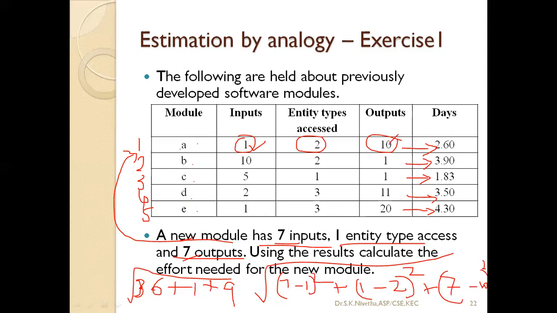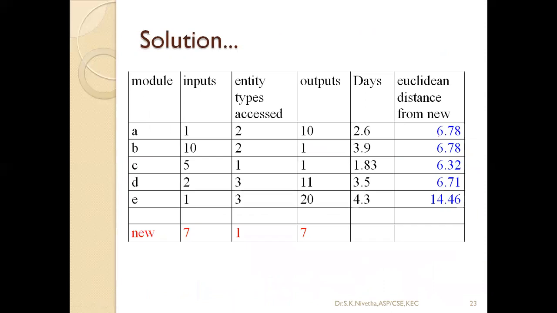Likewise, we can calculate the distance between the new module and B, C, D, E. So likewise, we can calculate and it would result like this. A is 6 point something. B results in 6.78. C results in 6.32. D 6.71. E 14.46, so this is too distant.